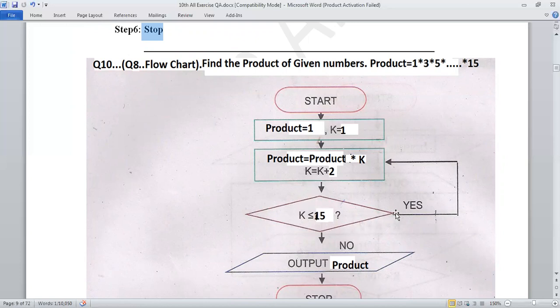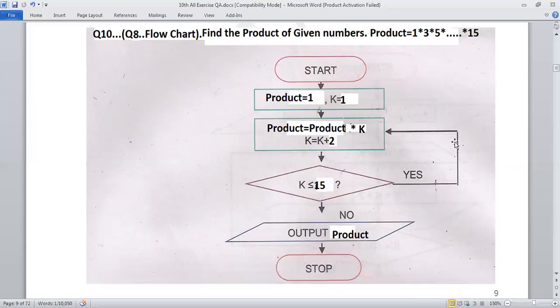If the condition becomes true, it goes back and increments k again, so the value of k will be 3. Then it checks, and then the value of k is 5. This process will be executed again and again until this condition becomes false. When this condition becomes false, it stops the execution of the loop and control comes to the next process. So the output will be product.